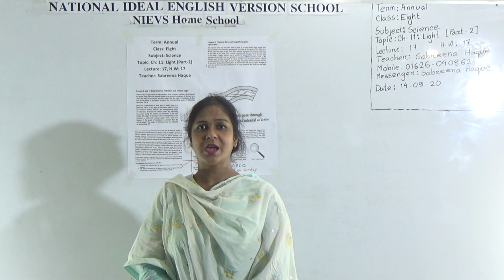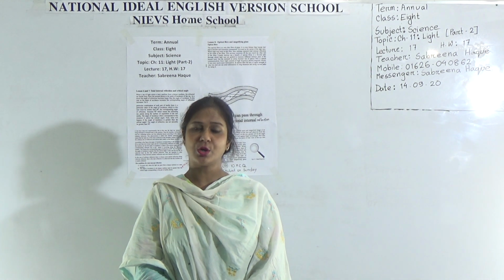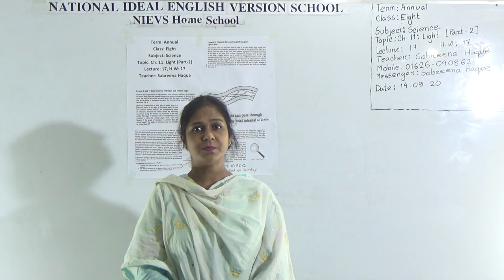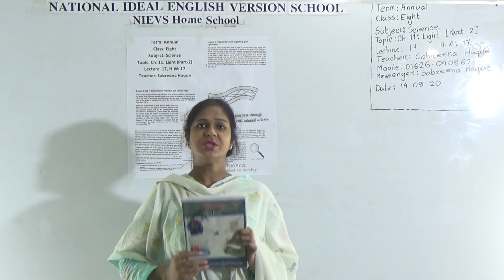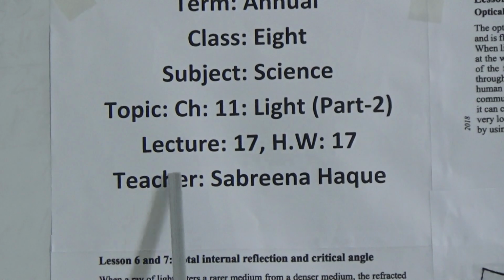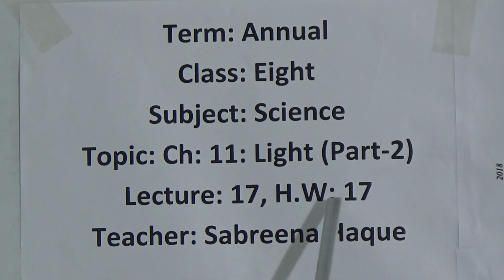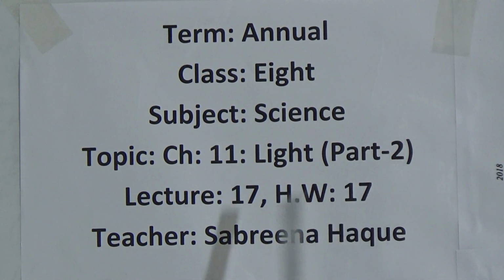Dear students, today I am going to take a science class for class 8 students based on chapter 11. The name of the chapter is Light, and this is the second part of your chapter. Take your textbook, open page number 117 and follow the class with your textbook. Today we will discuss from lesson 6 to lesson 8. Dear students, let's start the class. This is our lecture 17 for annual term examination, and you will get homework number 17.